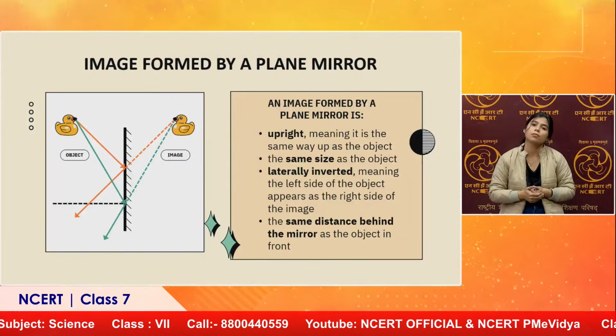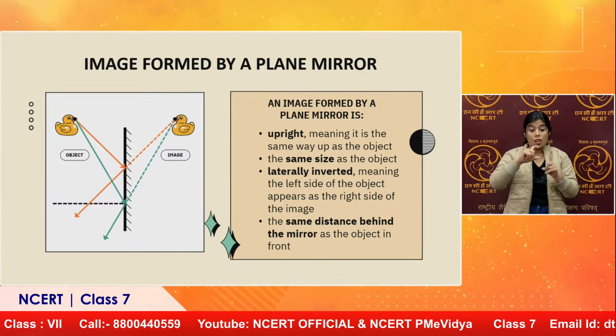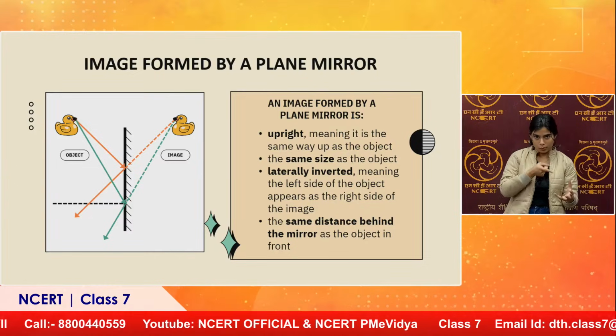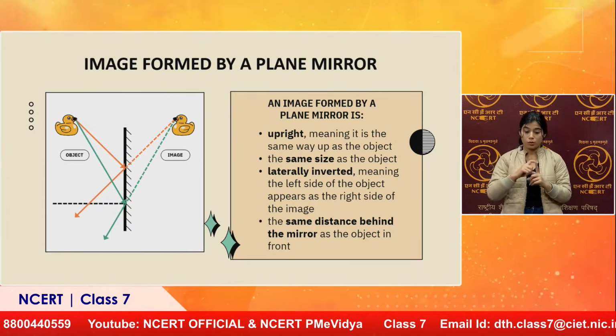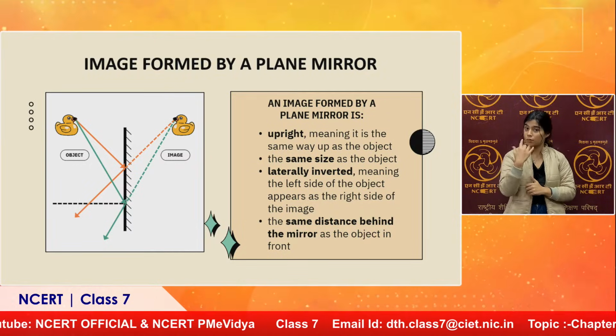And the next characteristic property is that the distance between the object and the mirror is the same as that of the mirror and the image.